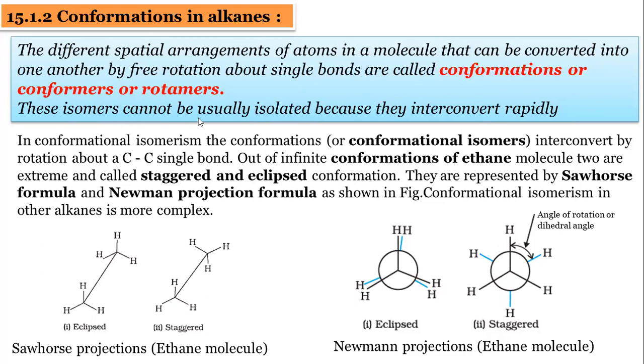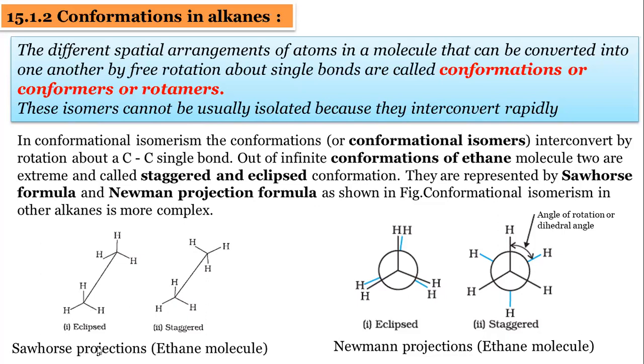These isomers usually cannot be isolated because they interconvert rapidly. I will explain here. See, in these examples, these are the conformations of ethane: CH3, CH3. This is one CH3, this is another CH3. This is a Sawhorse projection.